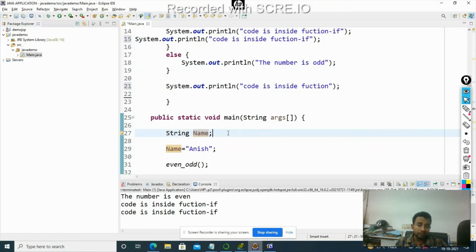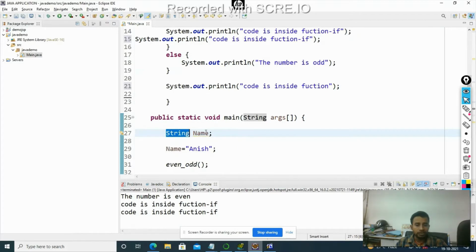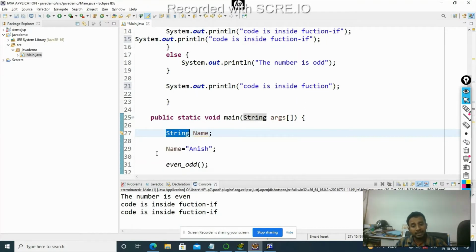In Java, whenever you declare a variable, you have to explicitly declare what kind of data type it will store. For example, think of this variable name. It is explicitly declared that it will hold a value of data type string, and then you store a string value into this name.